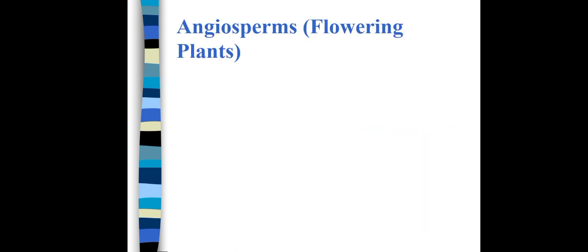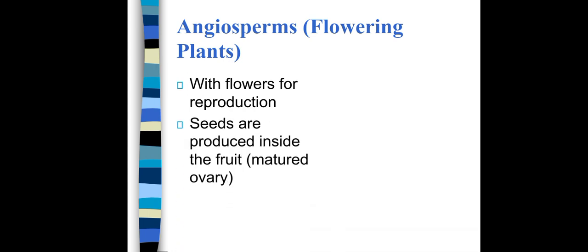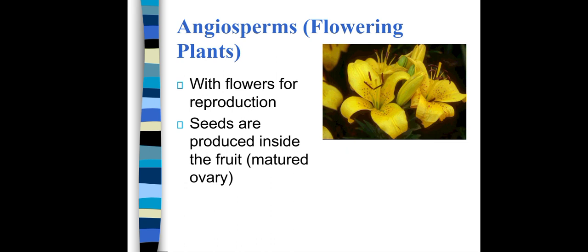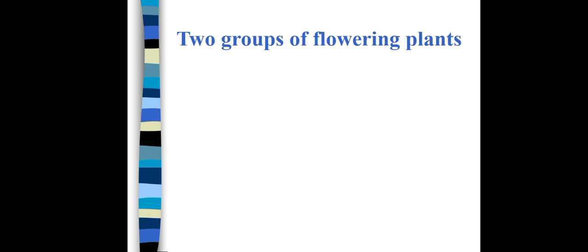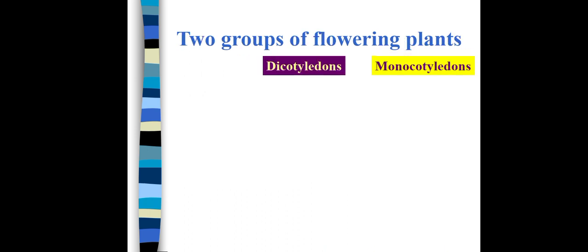Now angiosperms, these are flowering plants. They can produce flowers and they undergo the process of reproduction by flowers. Seeds are produced inside the fruit. फ्रूट के अंदर मेच्योर्ड ओवरी के अंदर सीड्स प्रोड्यूस होते हैं जिससे रिप्रोडक्शन का प्रोसेस होता है. There are two groups of flowering plants, dicotyledons and monocotyledons.